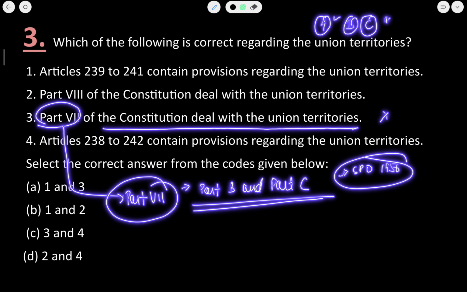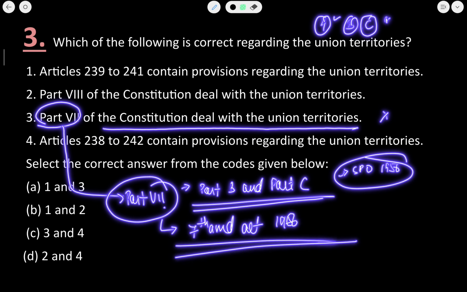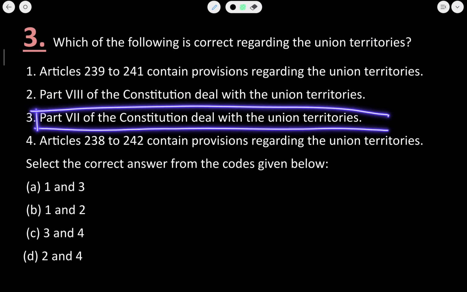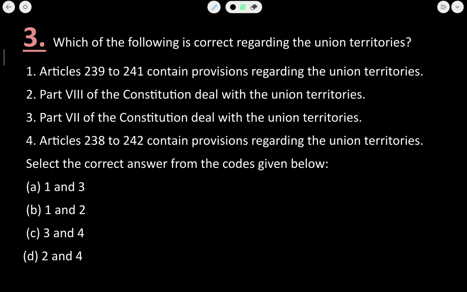So Part 7 was done away with by the 7th Amendment Act of 1956. This part has been omitted, removed from the Constitution of India. So by this technique also we can directly eliminate the third statement, and we know that the first statement is true and the second is true. So B will automatically be our correct answer. Okay. So B is the right answer to this question.